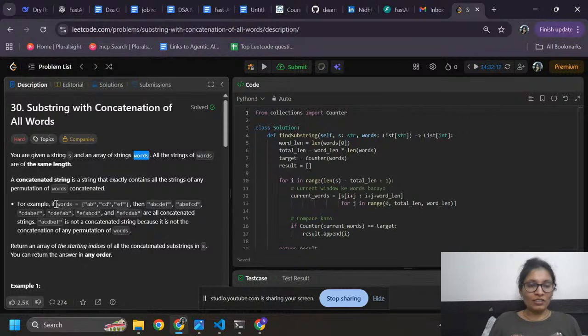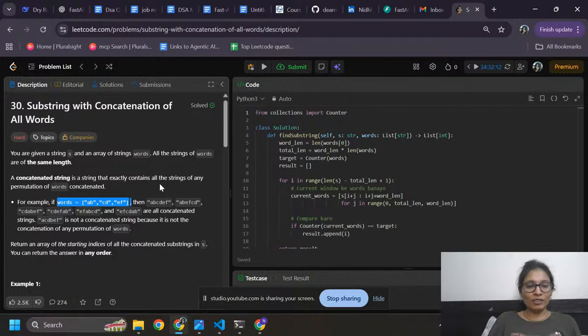So this is the words array that has the strings ab, cd, ef. All the strings in words are of the same length. You can see here ab, cd and ef, these three have the same length. A concatenated string is a string that exactly contains all the strings of any permutation of words.